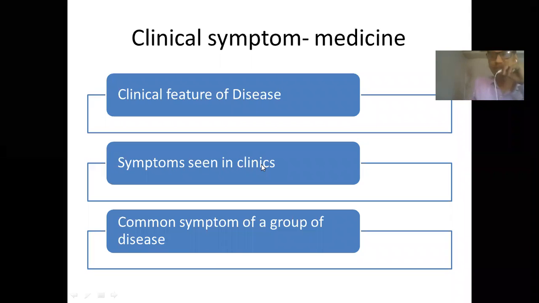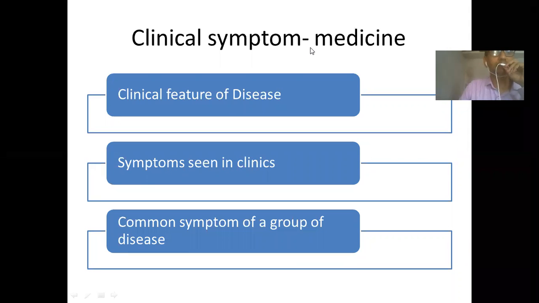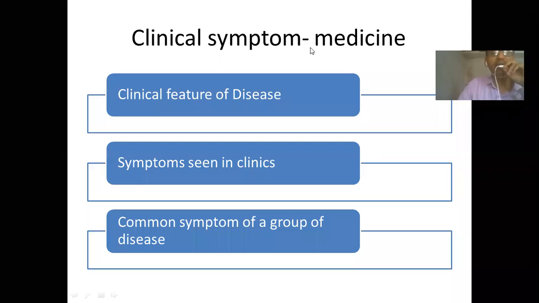Diarrhea is a common symptom of amoebic dysentery, bacillary dysentery, irritable bowel syndrome, ulcerative colitis, malnutrition syndrome, cancer of rectum. So, a variety of groups of diseases, and there is only one common symptom, that is diarrhea. So diarrhea is a clinical symptom of this group of diseases, starting from amoebic dysentery to ulcerative colitis.